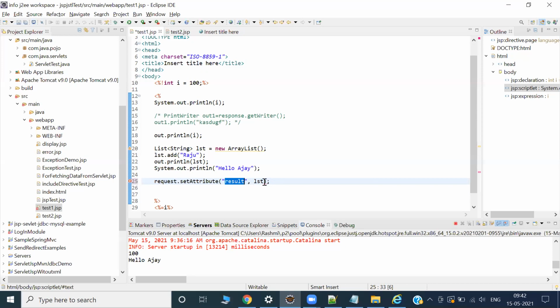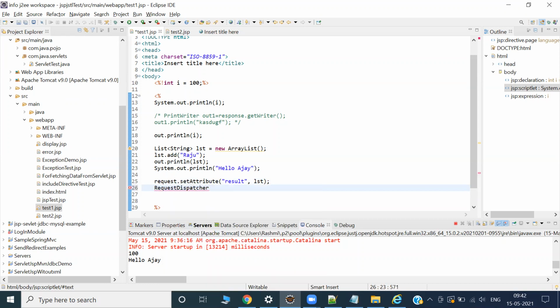Why am I getting an error? lst in request.setAttribute, what happened? It's not understanding lst. Control S, no problem. Who can tell me what is next? How can I send this? I have kept the answer inside a request object under this name. How can I send this one? A request dispatcher.